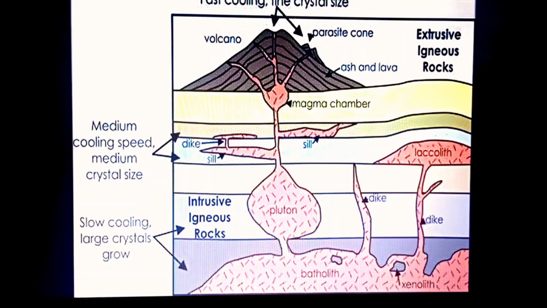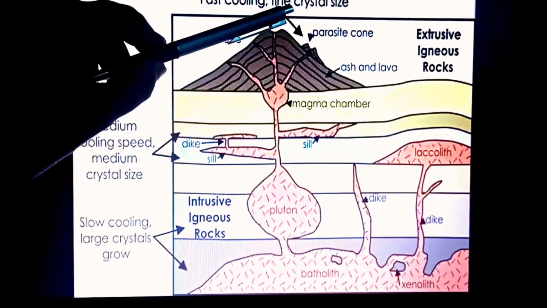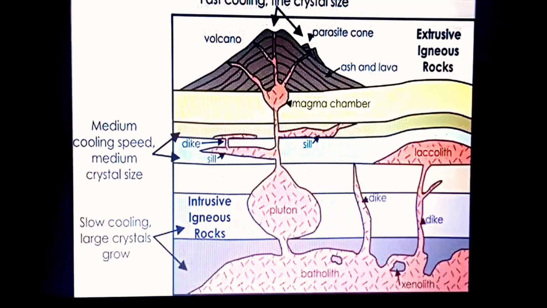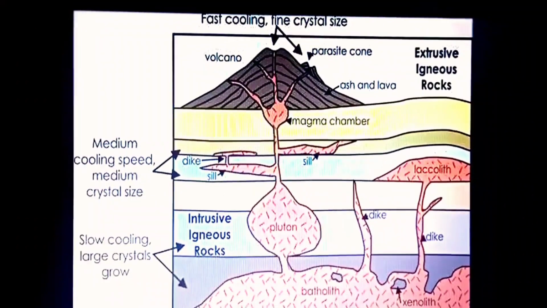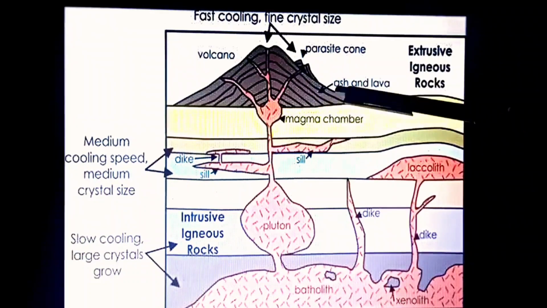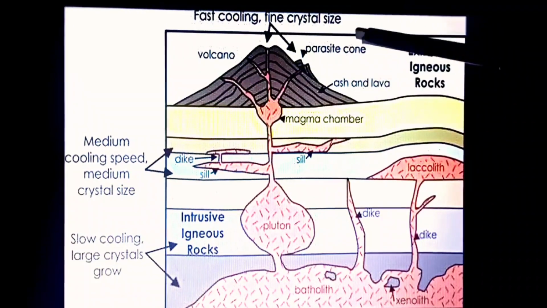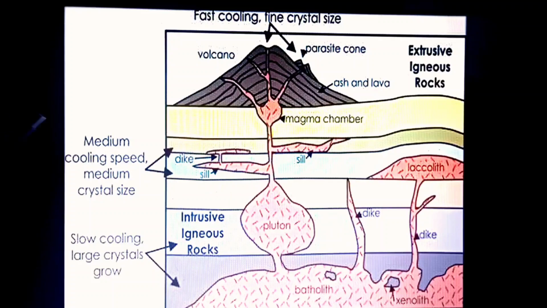Due to which the fast cooling process on the surface leads to fine crystal size. The crystals are of smaller size because they cool down at a much faster rate. So this is in case of the extrusive igneous rocks. The extrusive igneous rocks, you can see children, outside the volcano on the surface, when the lava cools down, it cools very fast. So the crystal sizes are very small.